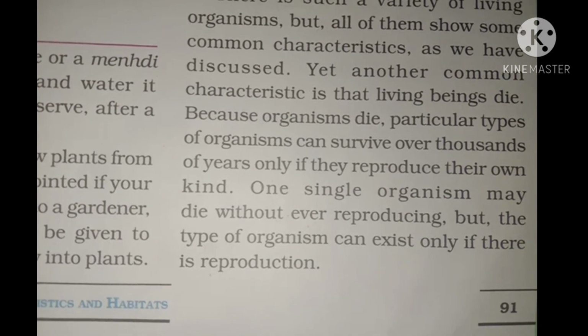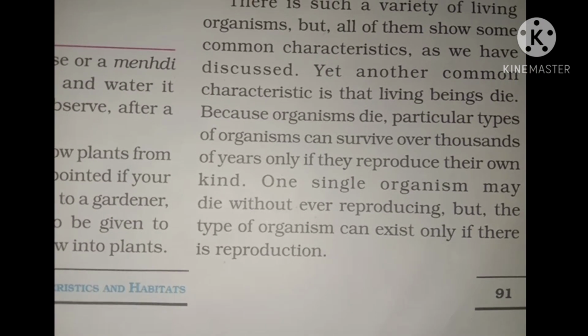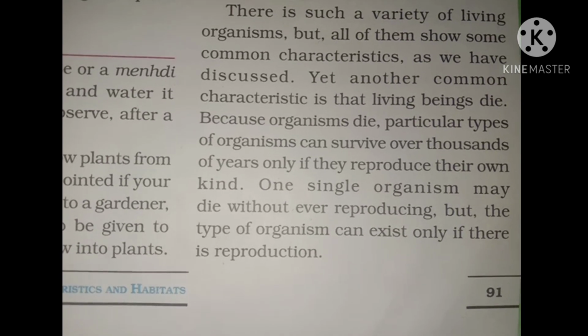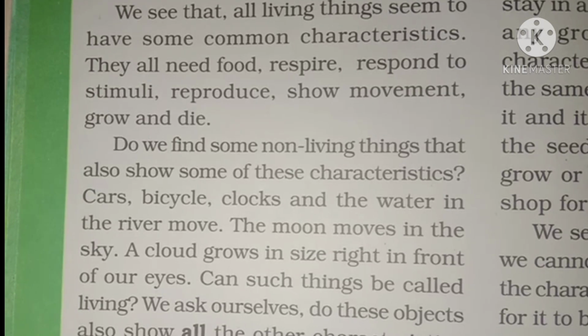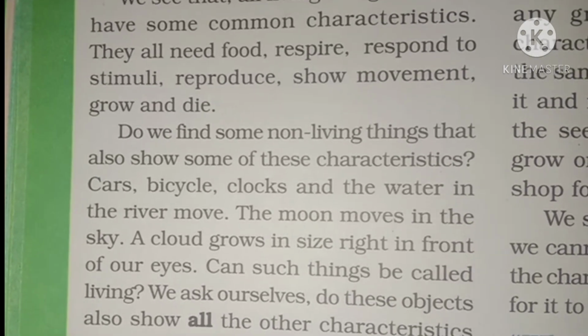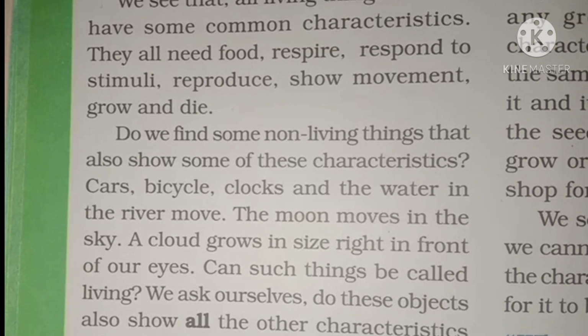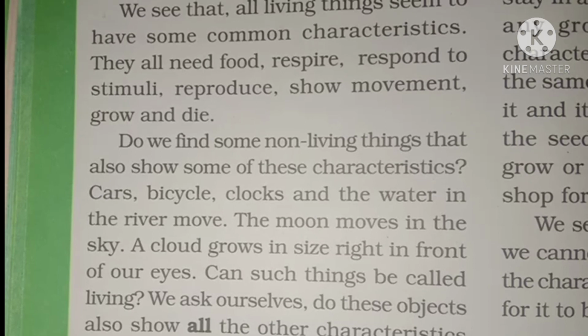One single-celled organism may die without ever reproducing, but the type of organism can exist only if there is reproduction. See that all living things seem to have some common characteristics. They all need food, respire, respond to stimuli, reproduce, show movement, grow and die.